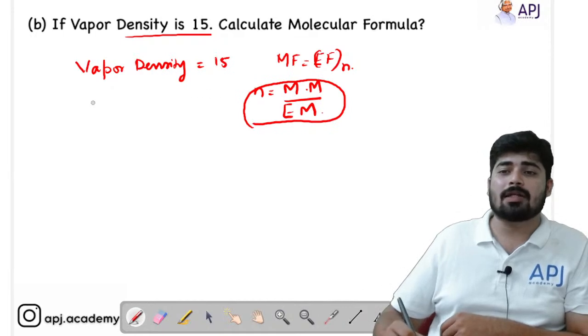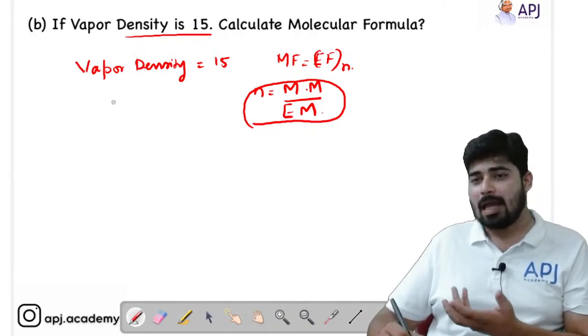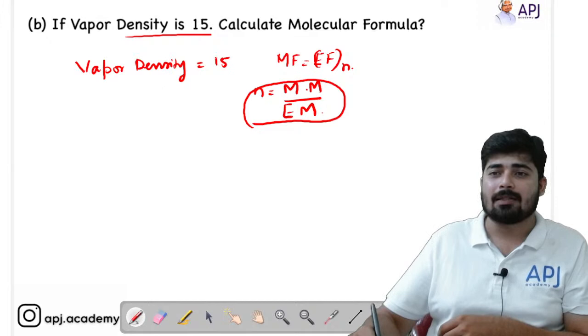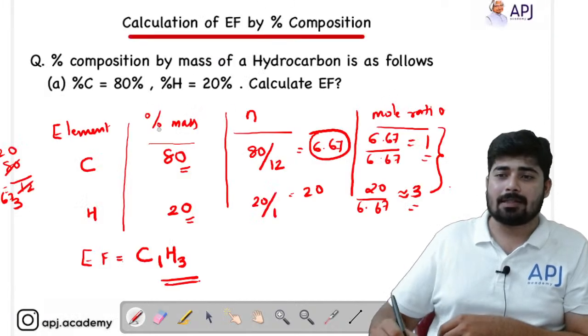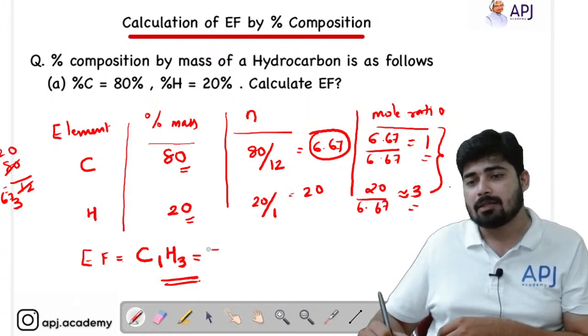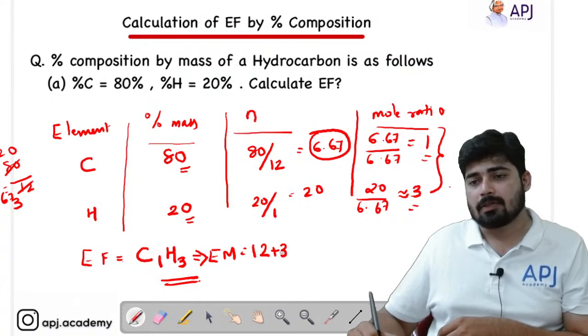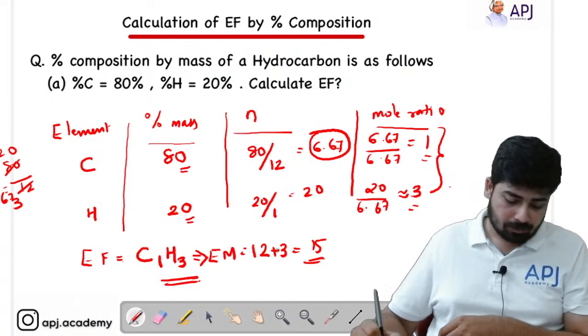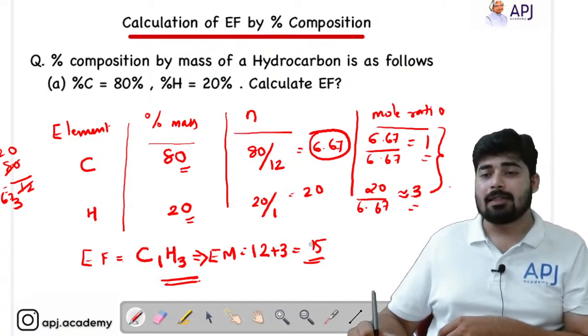So what is molecular mass? We don't know. Empirical mass we can find out, right? From the previous case, here we got the empirical formula as C1H3. So what is the empirical mass? From here we can calculate the empirical mass. Empirical mass is equal to, there is only one carbon, so 12 plus 3 hydrogen plus 3, that is equal to 15. We will be getting the empirical formula mass equal to 15.